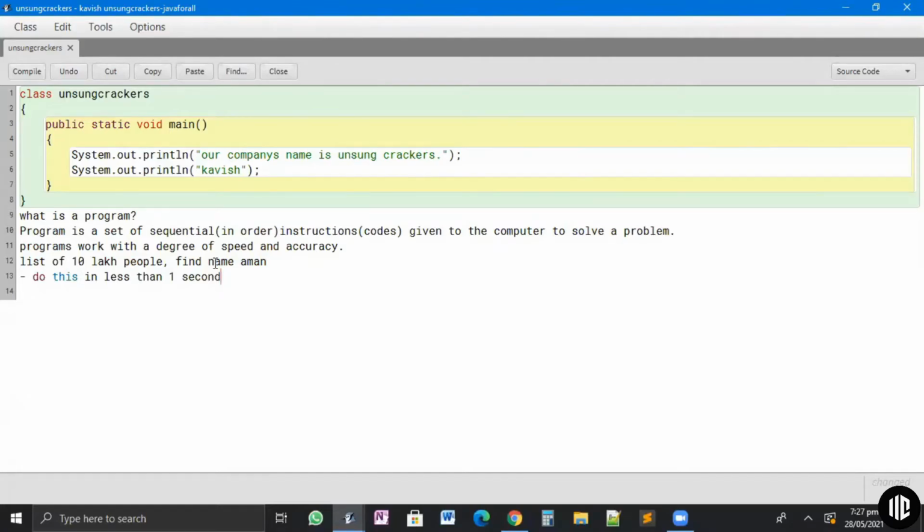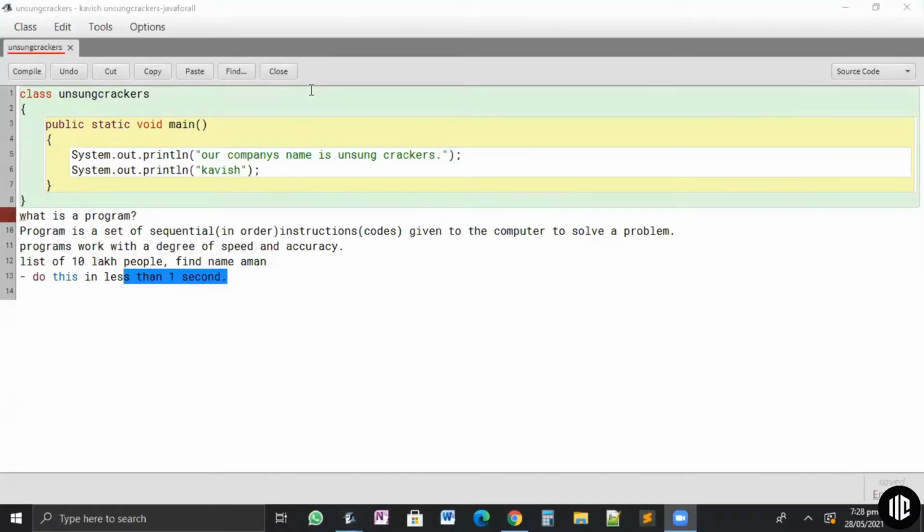Long before, when programming languages or the concept of programming were not there, people used to do these tasks manually, and it used to waste so much time. Now, because of programs, we have moved to a very fast-paced world where everything is done very quickly. Even the Zoom that we are using right now is programmed, so that we can have this meeting and teach you programming. So a program is nothing but a set of sequential instructions given to the computer to solve a problem.